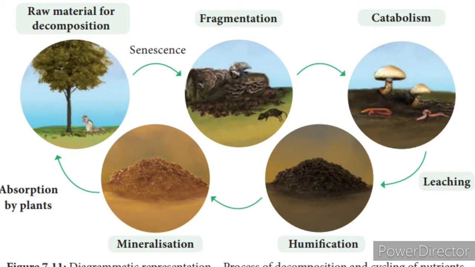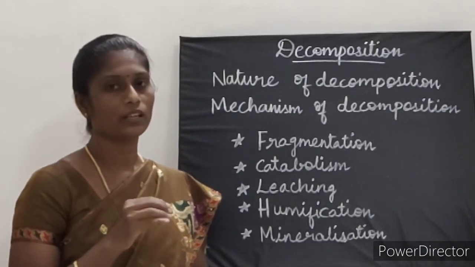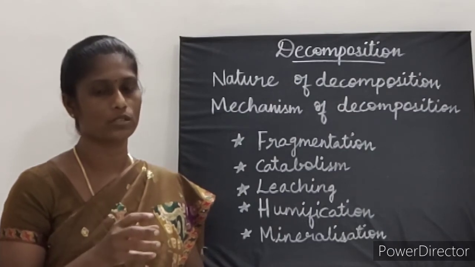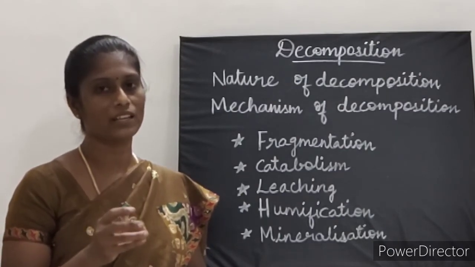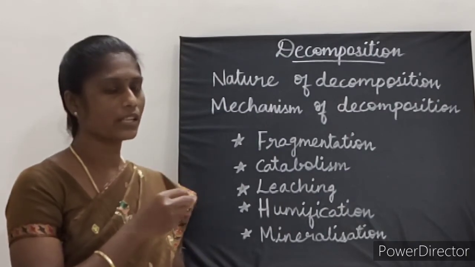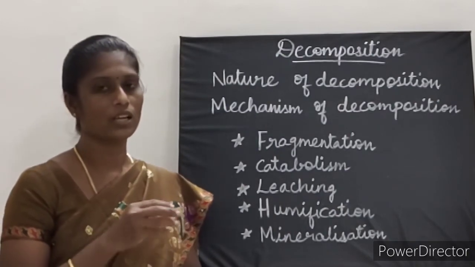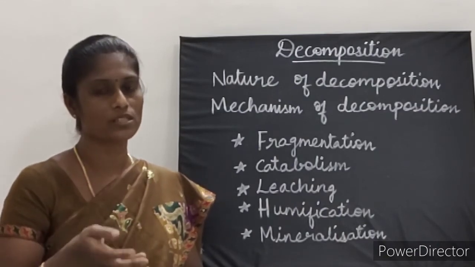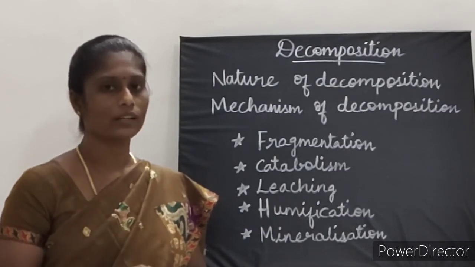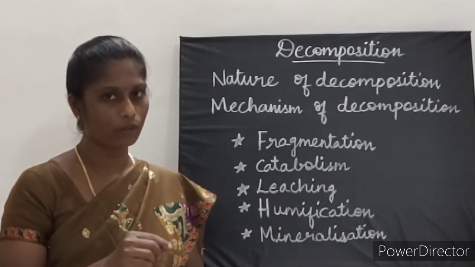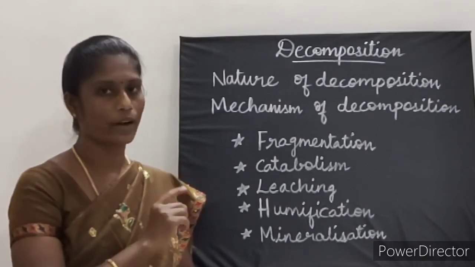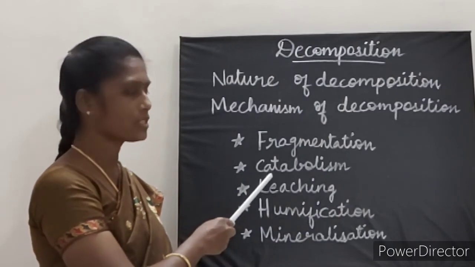Now let us learn what is fragmentation. Fragmentation means breakdown. Here, it is the breakdown of detritus into smaller particles by decomposers such as fungi, bacteria and earthworm. During this conversion it secretes certain enzymes in order to enhance the fragmentation process and to increase the surface of the detritus. So the breakdown of detritus into smaller particles by decomposers is called fragmentation.